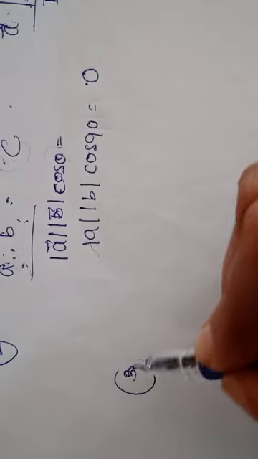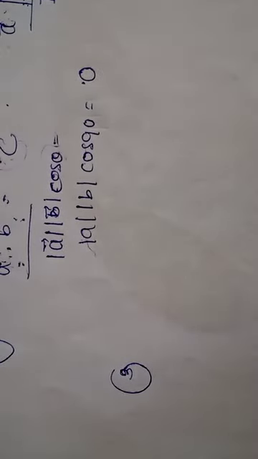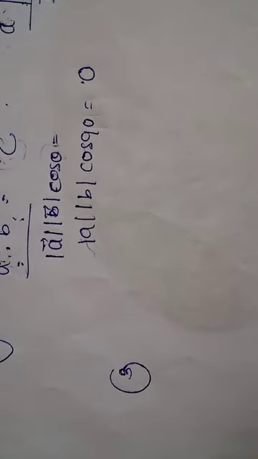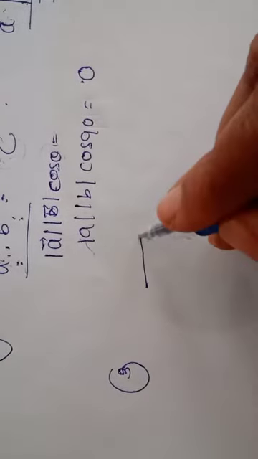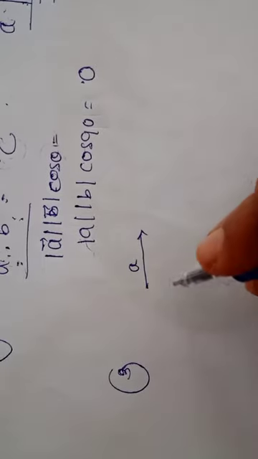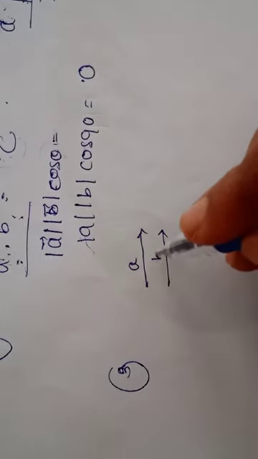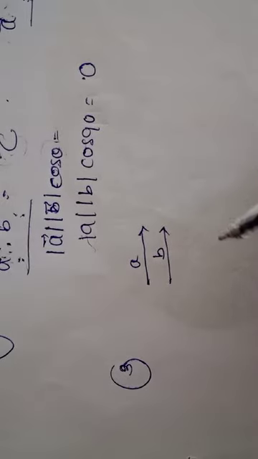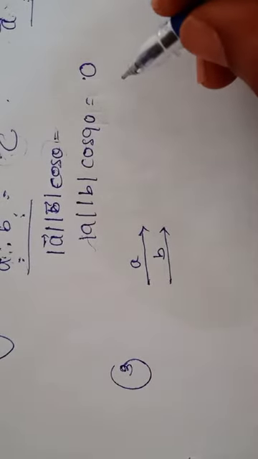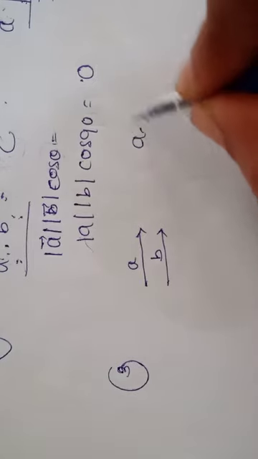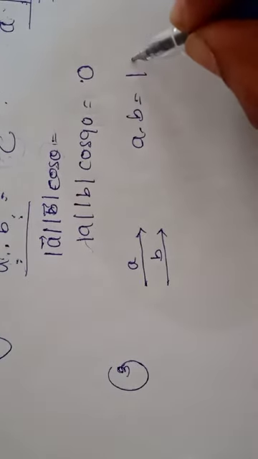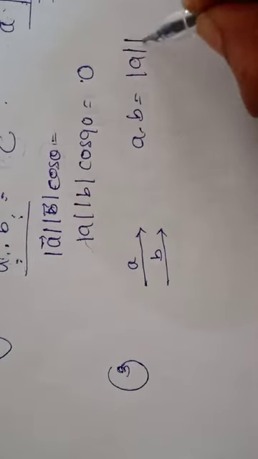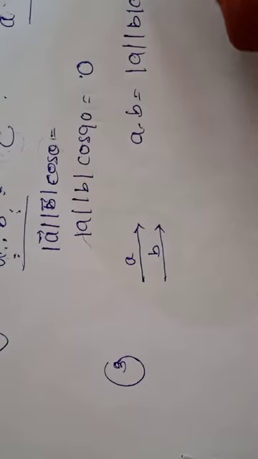Then the third property is here. If A and B are like vectors, meaning both have the same direction, here one vector A is here and the other vector is here, both having the same direction. Then what is the value of this dot product? The formula is A dot B equal to magnitude of A, magnitude of B into cos theta.